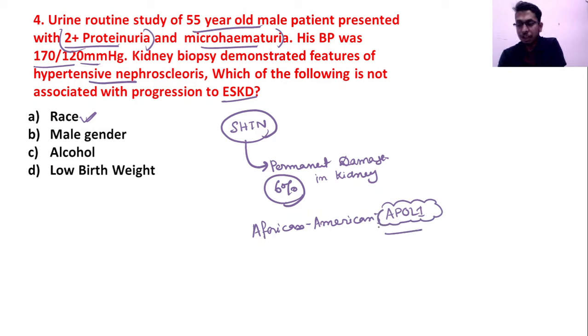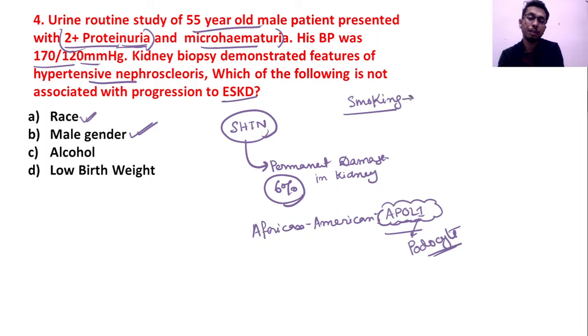This APOL1 is a functional gene for apolipoprotein, as the name suggests, apolipoprotein L1, which is expressed in the foot process of podocyte. That's why mutation in this may result in proteinuria, as seen in the question. Other risk factors involve male gender. Definitely, male gender is a risk factor. Then, smoking is another important risk factor for hypertensive nephrosclerosis. You can simply remember that smoking increases the risk of hypertension, so obviously it will increase the risk of nephrosclerosis.